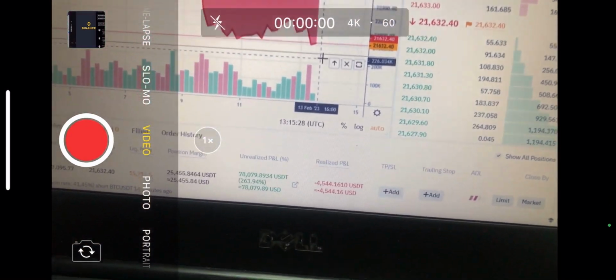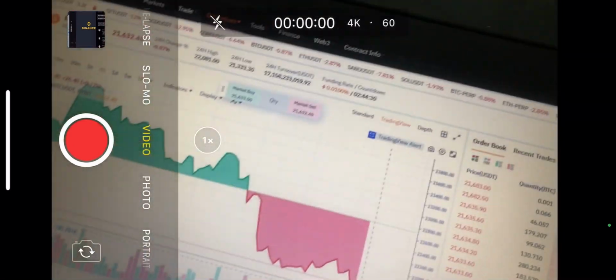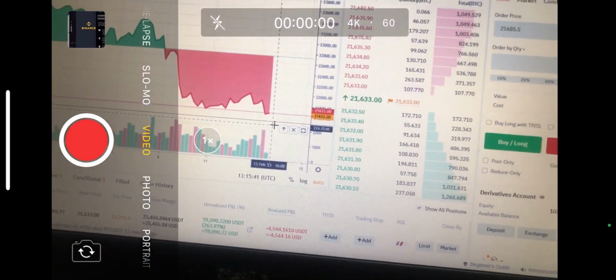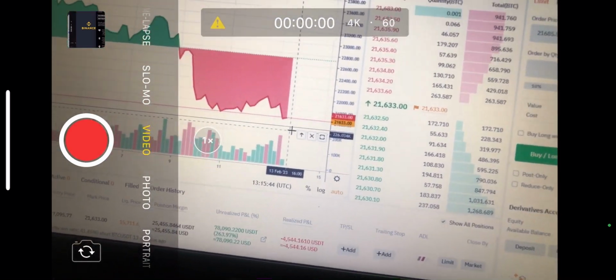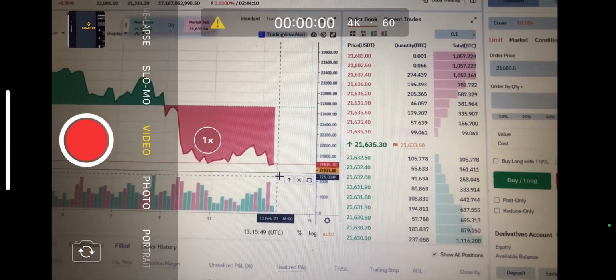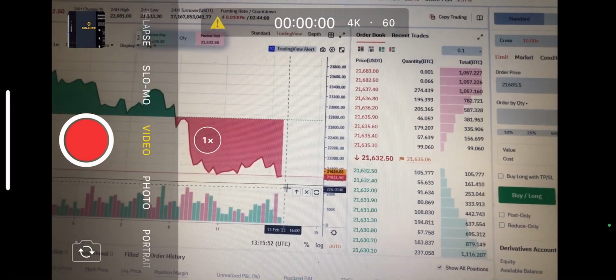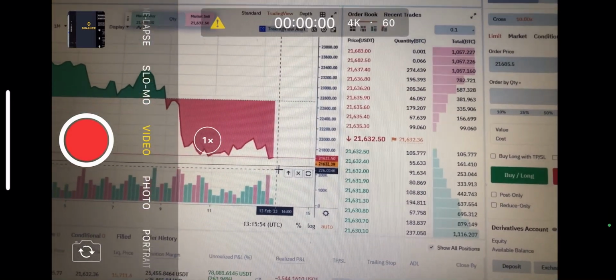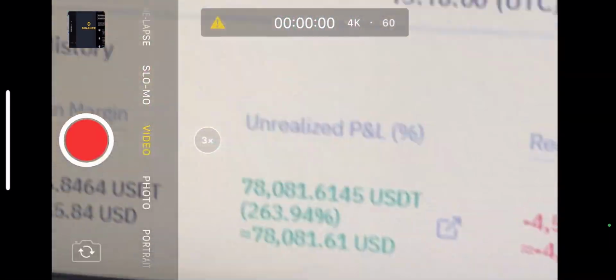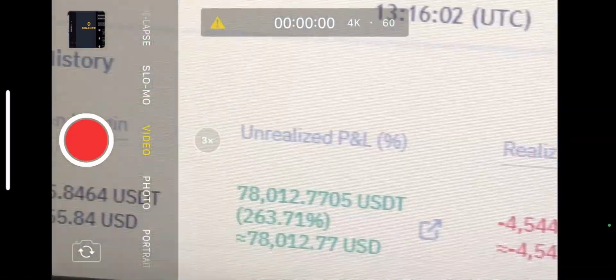I didn't close my position right here. You can see I'm trading on Bybit right there. This position is still open, and I still have some capital right there. If Bitcoin continues going down, I'm going to add more capital to this position. And you all know where my stop loss is, right? My stop loss is all the way in profit, at a profit of 50K. So if Bitcoin goes down and my profits right here reach 50K, I'm going to close this position in profit.